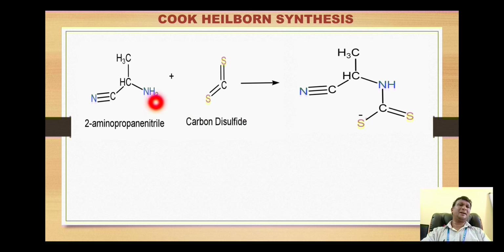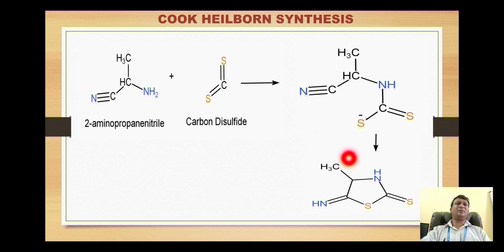Here we can find that this amino group attacks this carbon. So one of the carbon-sulfur bonds will be broken and the pi electrons of that bond go onto the sulfur. Now here this carbon is attached to a nitrogen, which is electronegative. That's why this carbon will be electron deficient. That means it can be an electrophile, and this sulfur which bears the electrons is a nucleophile. So there is a reaction between this electrophile and this nucleophile, and with this we have the generation of this cyclic structure.